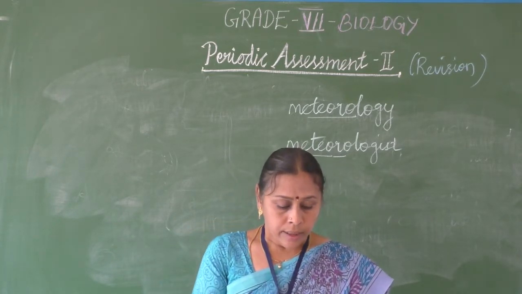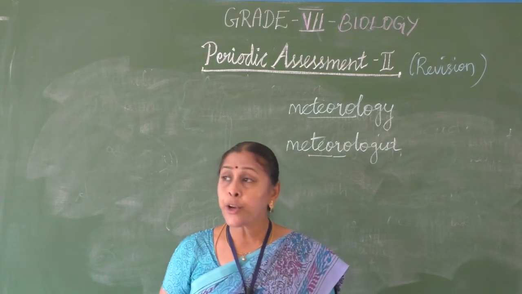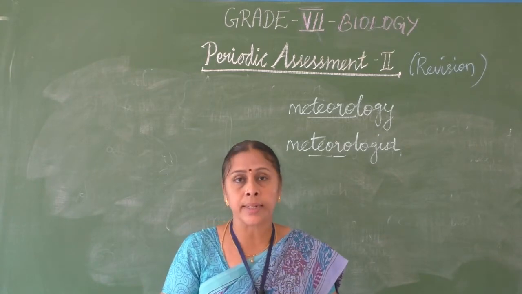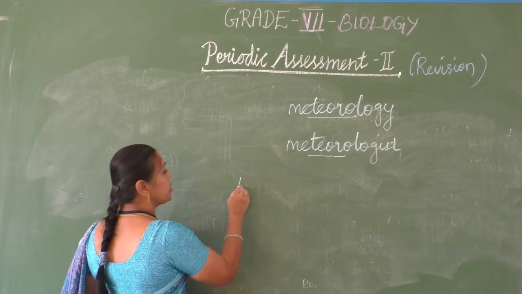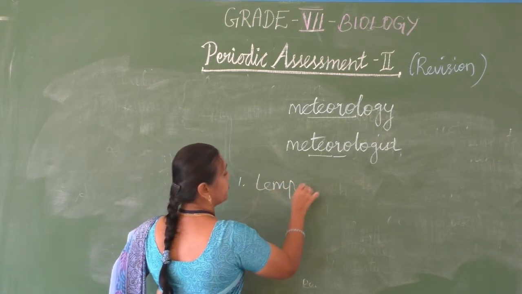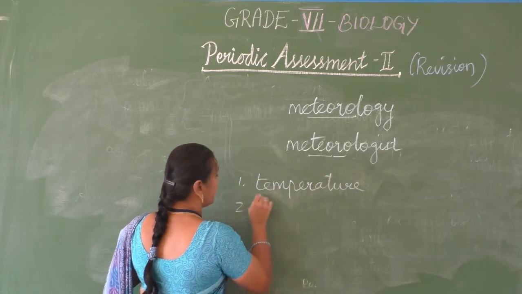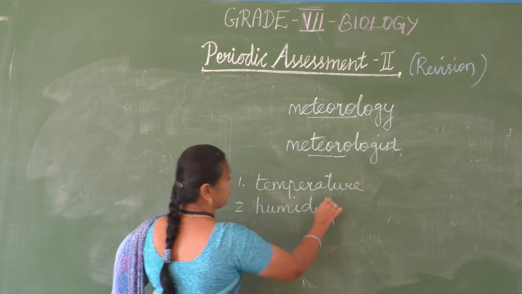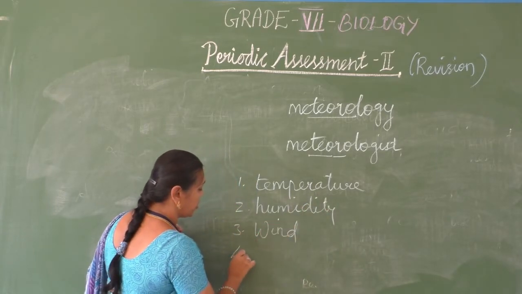And this weather, the day-to-day condition of the atmosphere, is based on four factors. What are they? Temperature, humidity, wind, and the fourth one, rainfall.